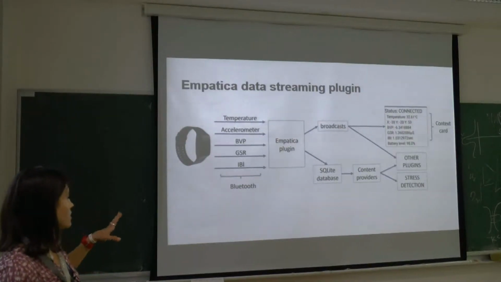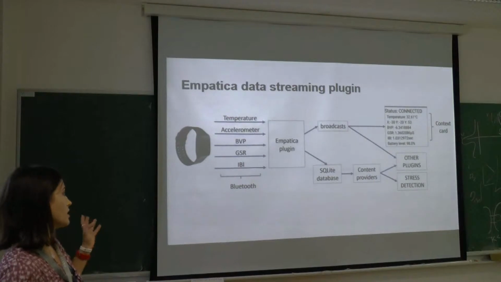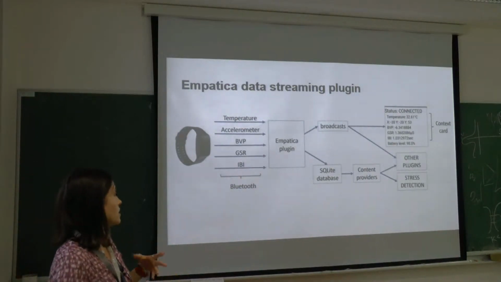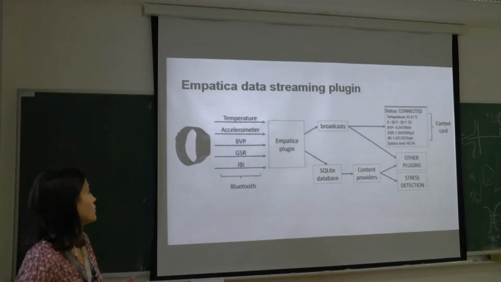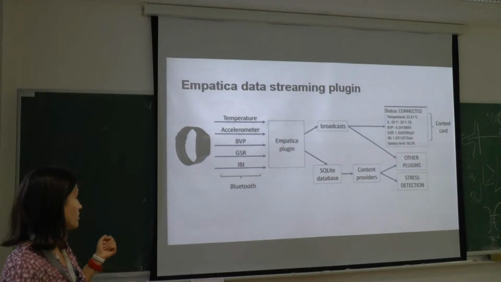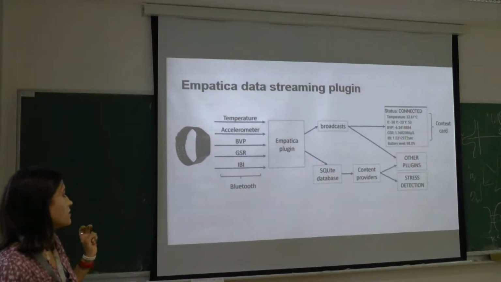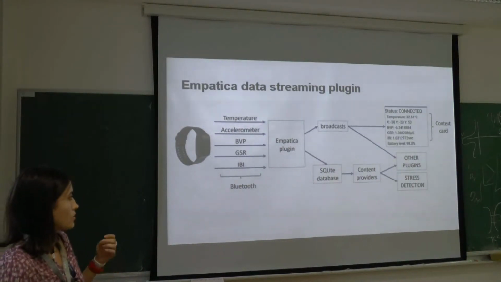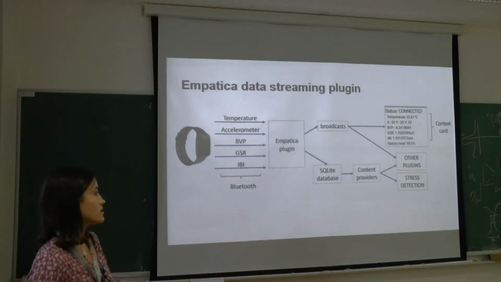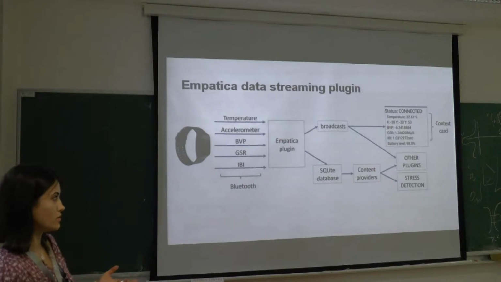As you can see on the left, the Empatica device streams data via a low-energy Bluetooth connection to the Android device. The signals available from the Empatica in real time are skin temperature, acceleration, blood volume pulse, galvanic skin response, and interbeat intervals. Once they are received in the Empatica plugin, they're both broadcasted and saved in local databases.